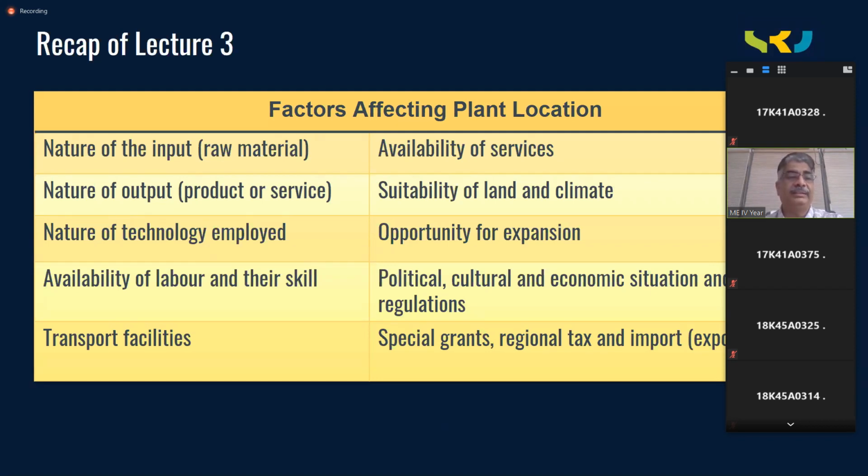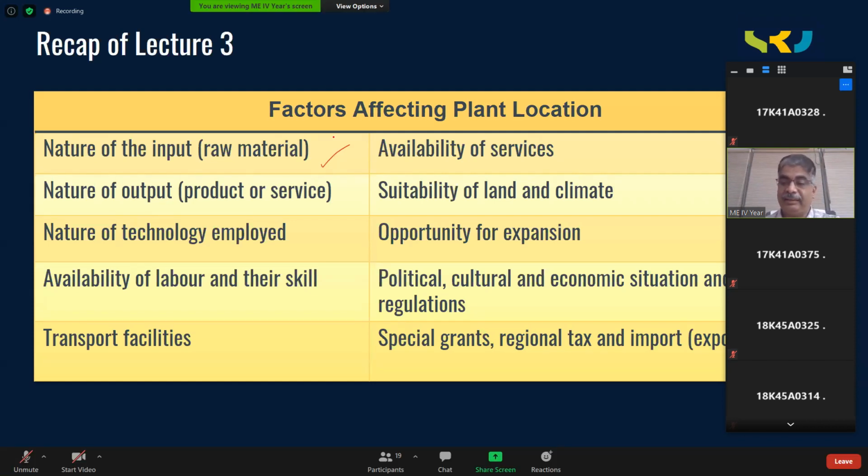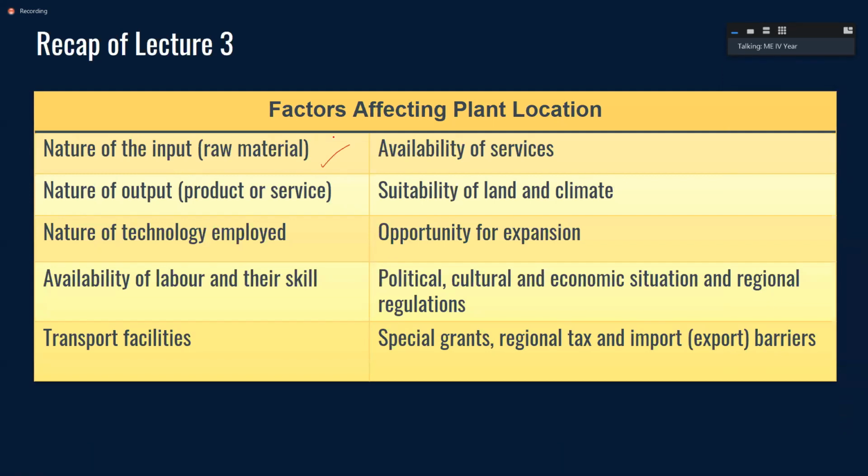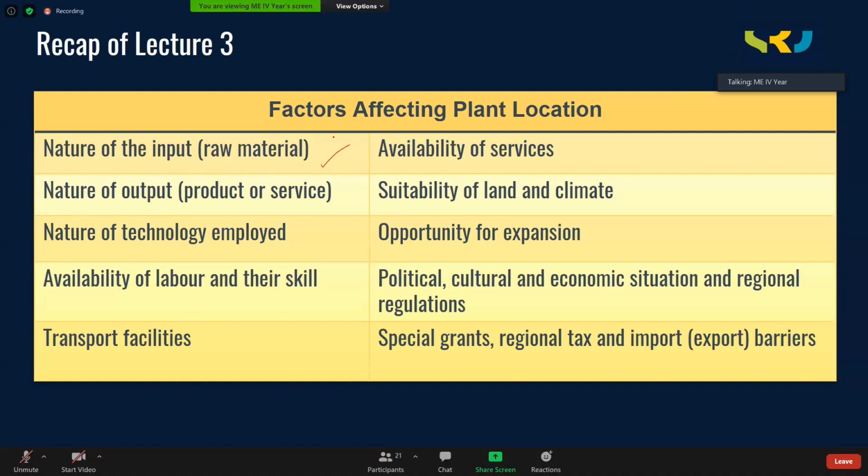The first one is the nature of input or the raw material. Depending upon the type of the raw material, we locate the plant. Suppose the cost of transportation of the raw material is higher than the cost of transportation of the finished goods, then it's better to locate the plant near the raw material. We considered examples of the cement industry and sugar industry, because the cement industry requires lime.